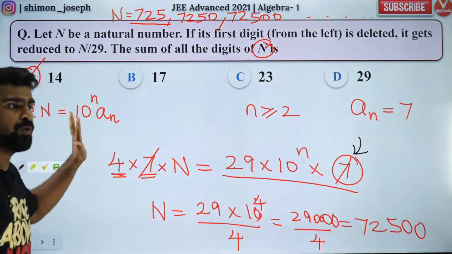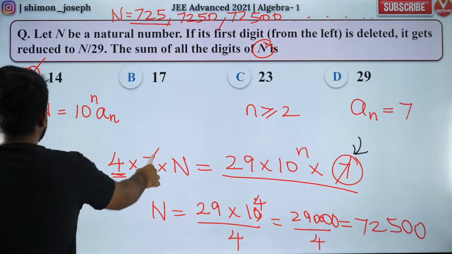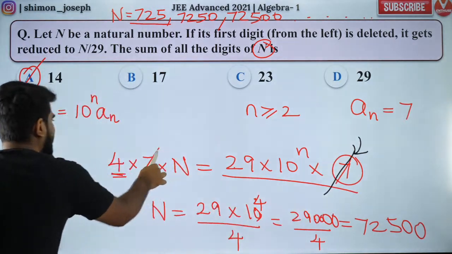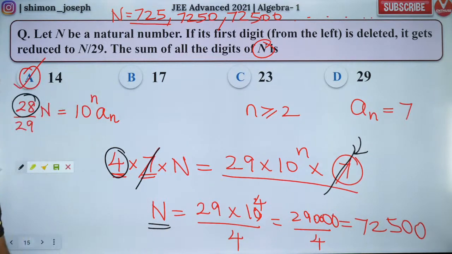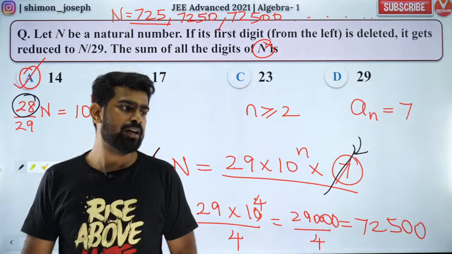So with that, shall I move forward? How did I cancel 7? Here you have 28 and there you have 7. So 7 and 28 will cancel and you'll have 4 times. So that is your number. Did you like it? Are you all clear, people?